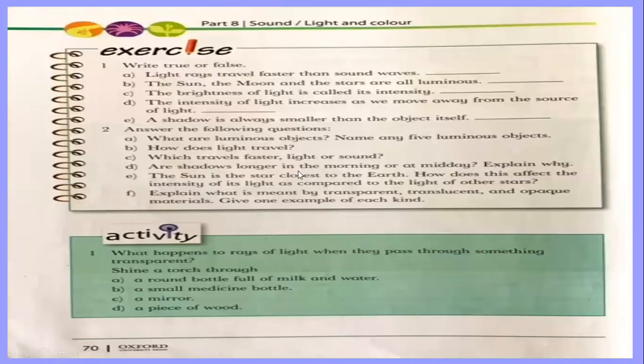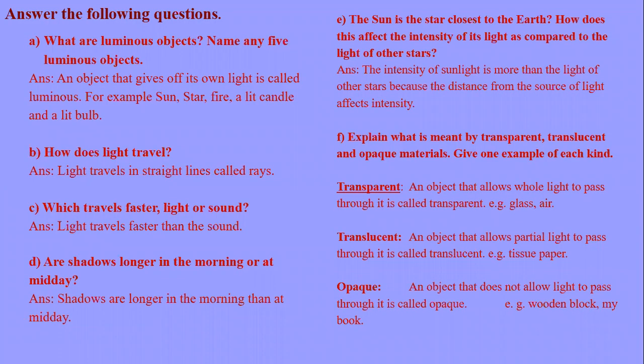Now we have answered the following questions. These are the question answers. What are luminous objects? Name any 5 luminous objects. An object that gives off its own light is called luminous. For example, sun, star, fire, a lit candle, and a lit bulb. So these are the 5 examples of luminous objects.